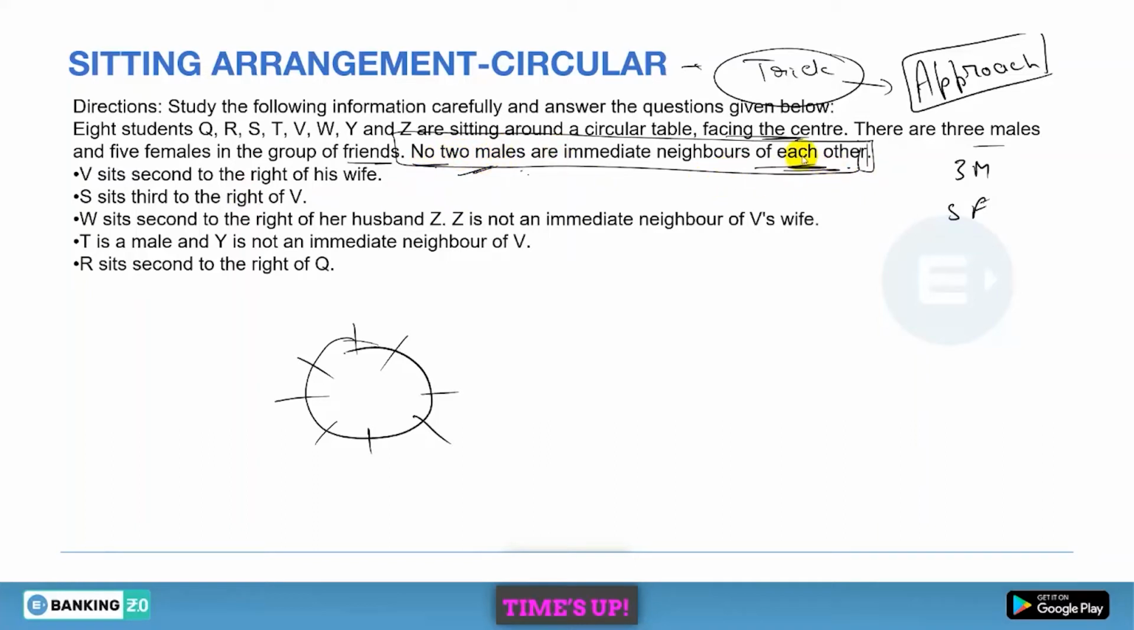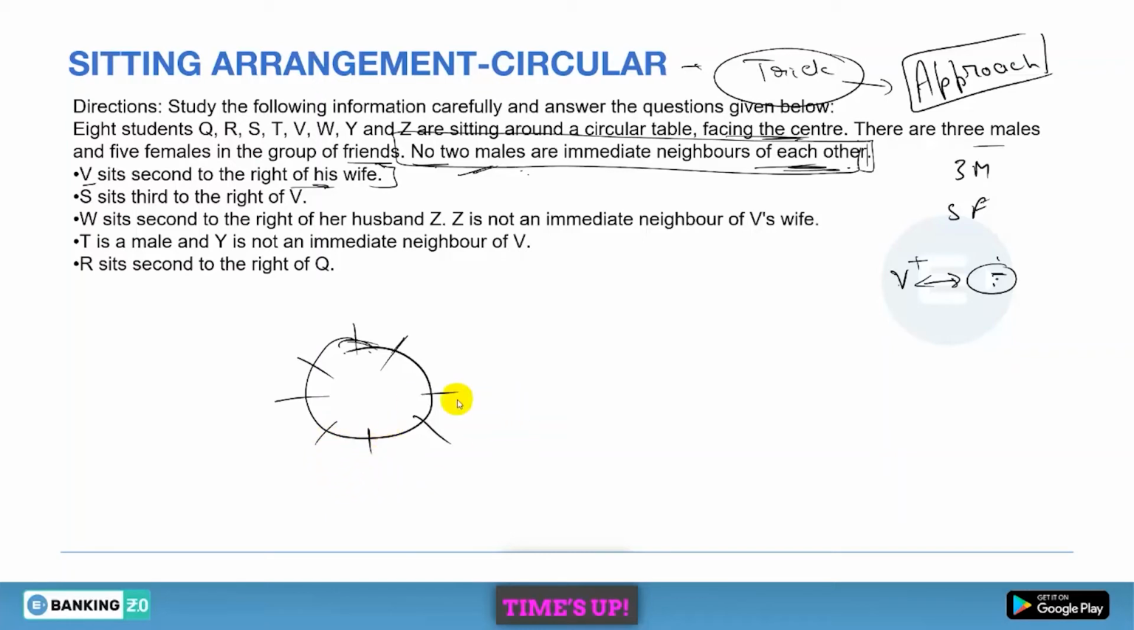So let's see the first information. V sits second to the right of his wife. Now see, we know that V is married to someone, that is for sure. We don't know that person. V sits second to the right of his wife. So V will be the husband and there you have his wife, but we don't know the wife of V. It is obvious that there will be a wife of V, and second to the right of that person V will be there.